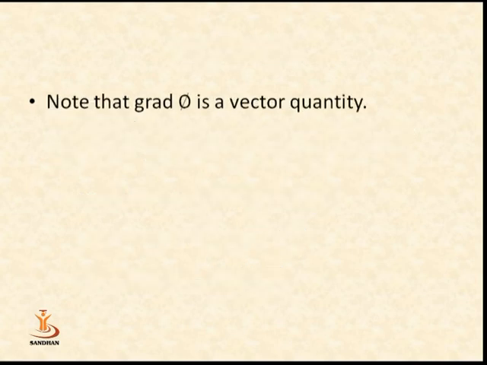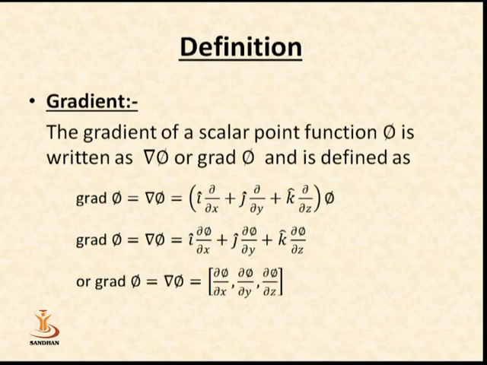Now, we see that grad phi is a vector quantity function, but in the definition, we see that the grad function is applied on a scalar point function. So, gradient is a function which converts the scalar function to a vector function.